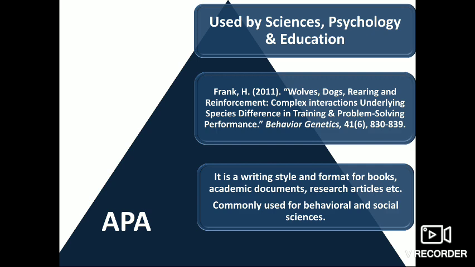Then we write the volume number and the issue number. Here the issue number is written within parentheses, followed by comma. Then we write the page numbers. Here the page numbers are 830 to 839, followed by a full stop.